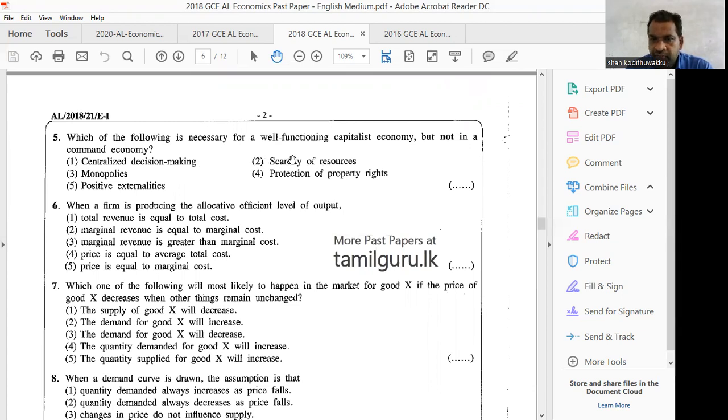Scarcity of resources? No, it is also there. Scarcity of resources is common for all economies, including command economies. Therefore, the second one also does not apply. Monopolies are not there in a command economy; they are in a market economy. Number 4, protection of property rights.